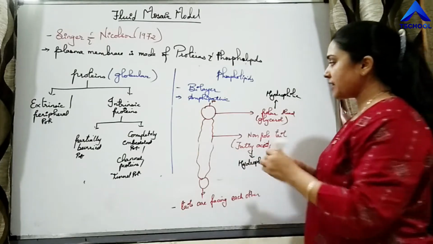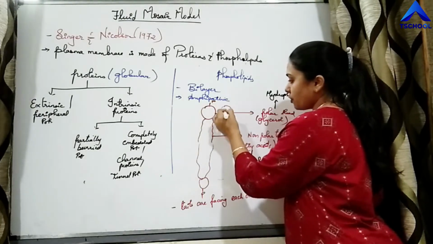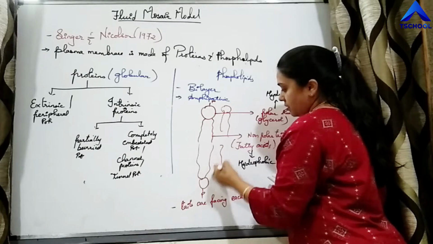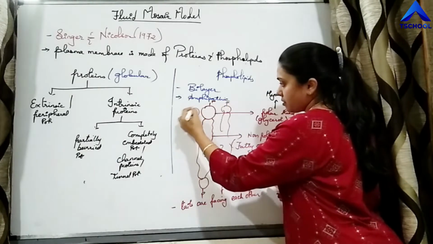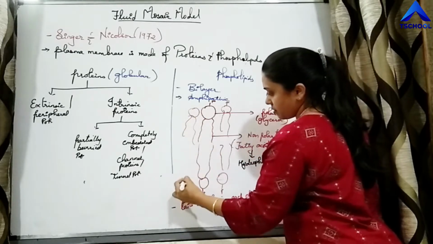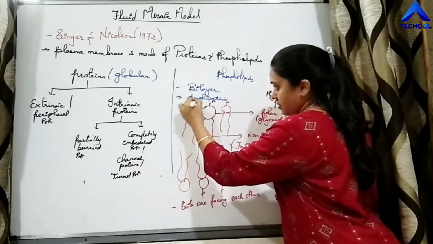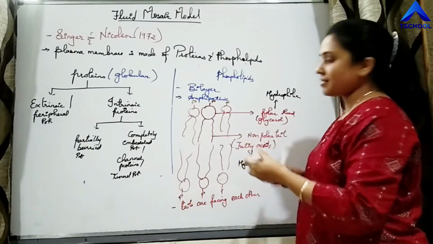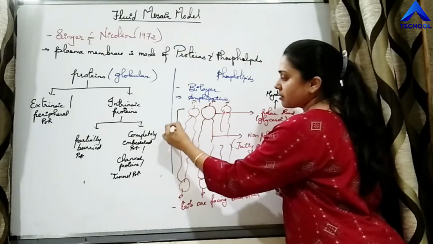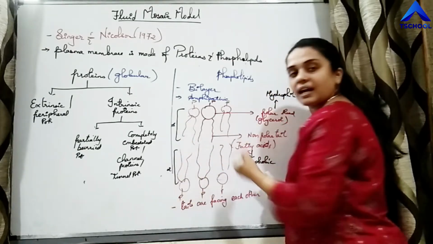A bilayer of phospholipid is present. Let me draw one more phospholipid. So these are the two layers. This is one layer and this is another layer.